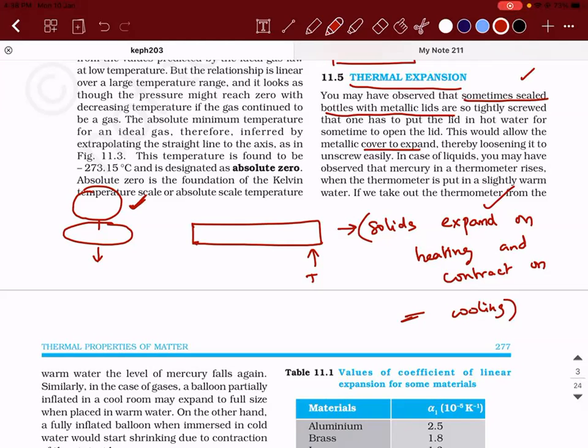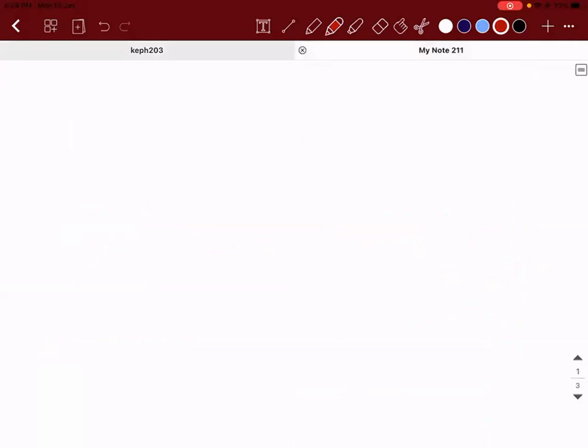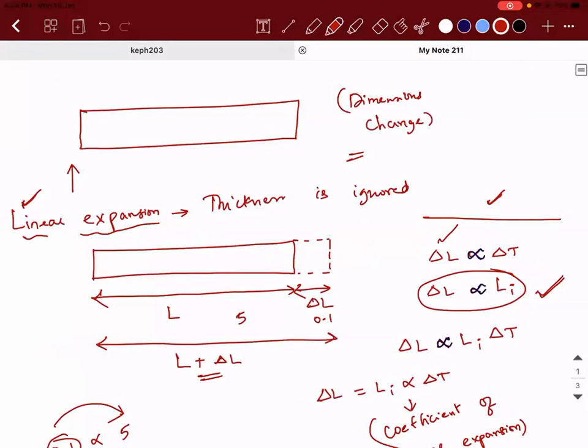Increasing means the change in length is positive. And they contract on cooling, meaning the length is going to decrease if the temperature is extracted. Now think about it. Are they directly proportional? Yes, sir.